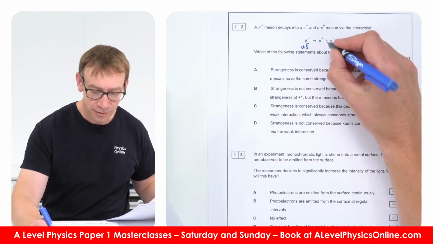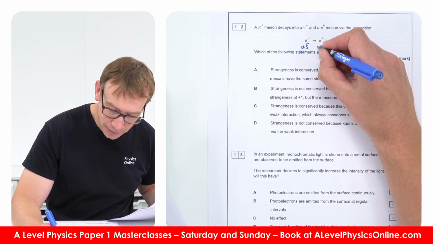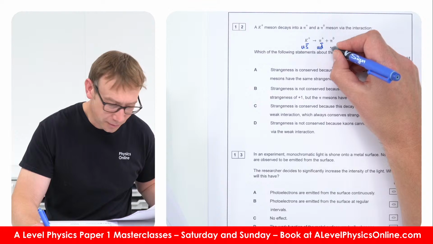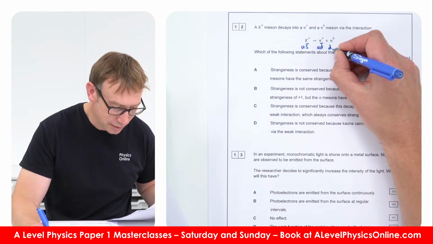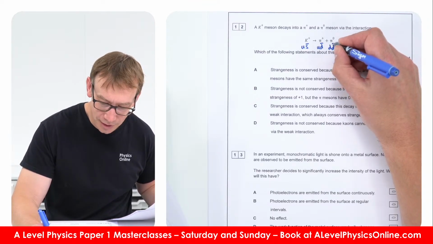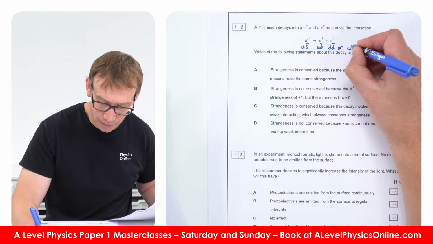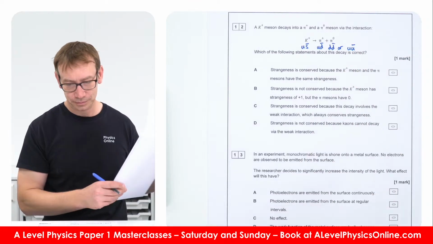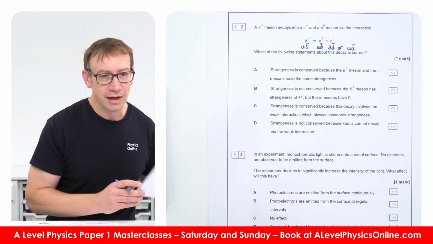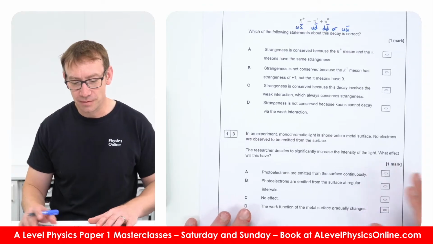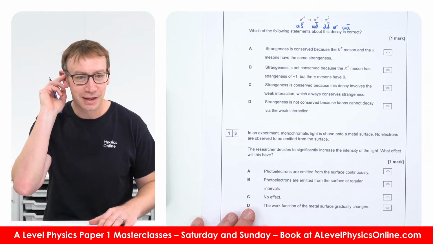This one here is going to be up anti-down, and this one is going to be either down anti-down or up anti-up. So, yeah, 12. Is it A, B, C or D? Let's see what people think. A lot of people are saying B.